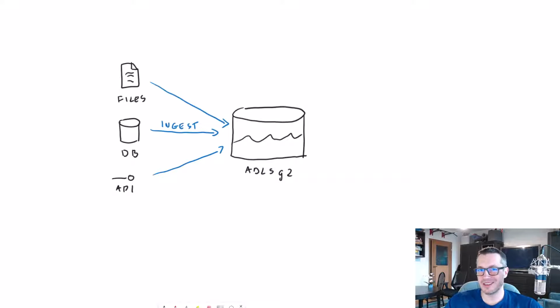And the tool that I like the most, that works very well and handles most of the cases, here is Azure Data Factory. Apart from this, we could use Logic Apps or pipelines in Synapse. But for now, let's assume that we are using Data Factory.